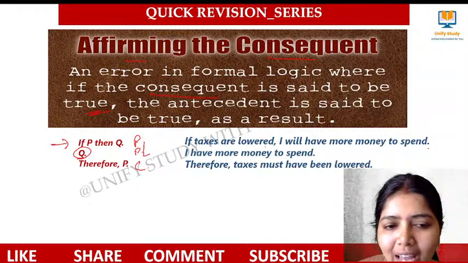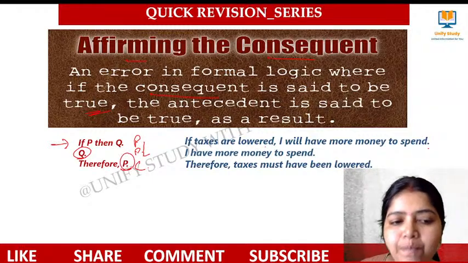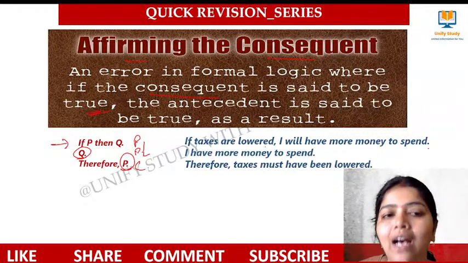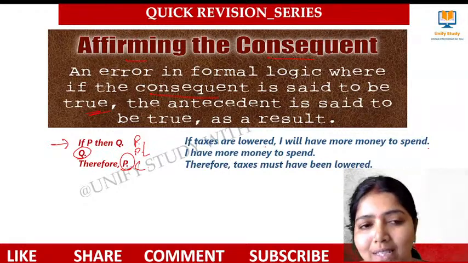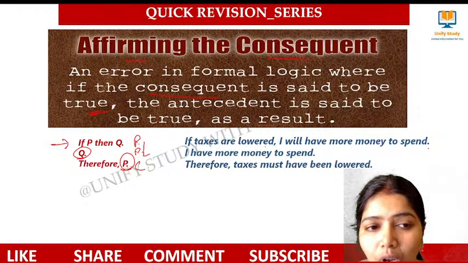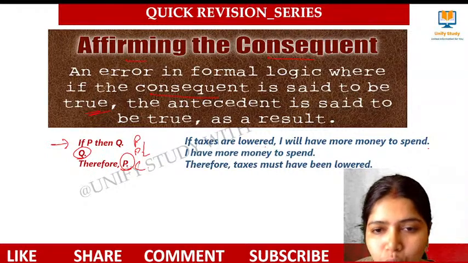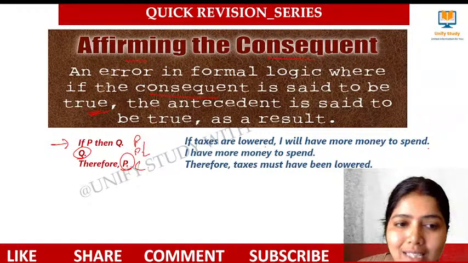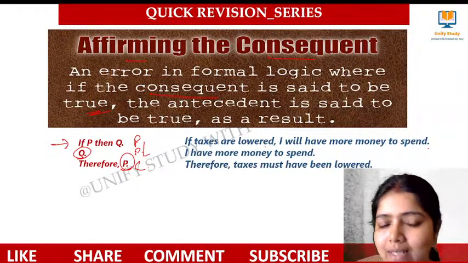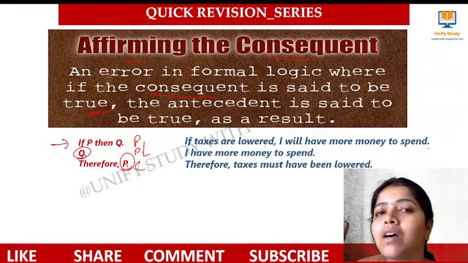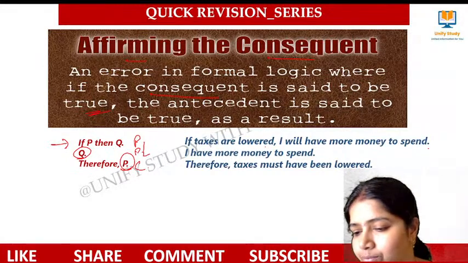If it has been given like this, right, this is said to be affirming the consequent, and there occurs an affirming the consequent fallacy, right? There is an error in this logic. If the consequent is said to be true, then the antecedent is said to be also true as a result. And this is said to be a fallacy in the logic.